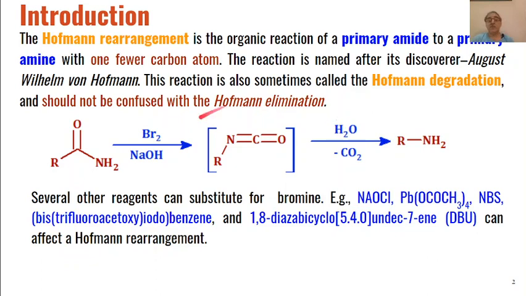Basically what happens is that the amide reacts with the bromine and sodium hydroxide to form these types of intermediates, which are known as isocyanates, and then these isocyanates undergo hydrolysis in the presence of water with the elimination of carbon dioxide to give us amines as the product.